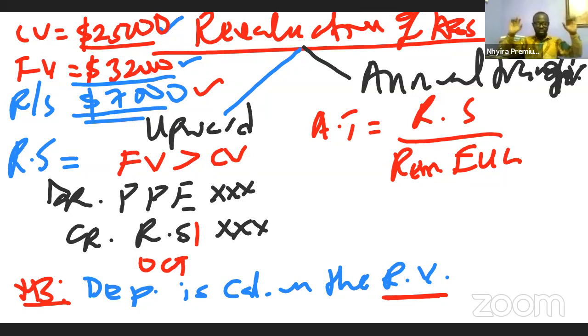Does it make sense? So the calculation of that annual transfer is the revaluation surplus, or the revaluation gain that we had from our computation here, maybe $7,000. Then we divide that by the remaining useful life of the asset. There are times when an entity revalues the asset, they may also change the remaining useful life of the asset. If they do, the new remaining useful life is what we are going to be using here. If they don't, then we will just deduct and do our workings, and then we will find out the remaining useful life. And that is how we do the annual transfer in relation to that.